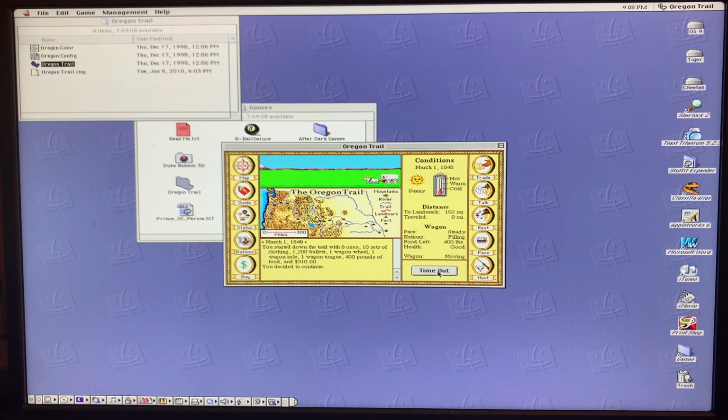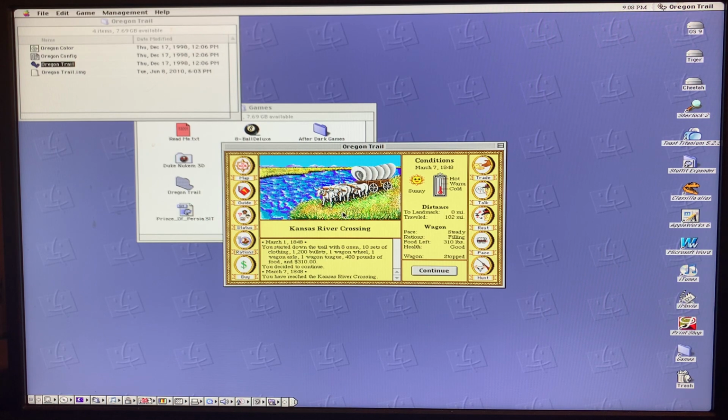And here we are, traveling the trail. And we're going to come up to our first landmark. Okay, we've reached the Kansas River crossing.